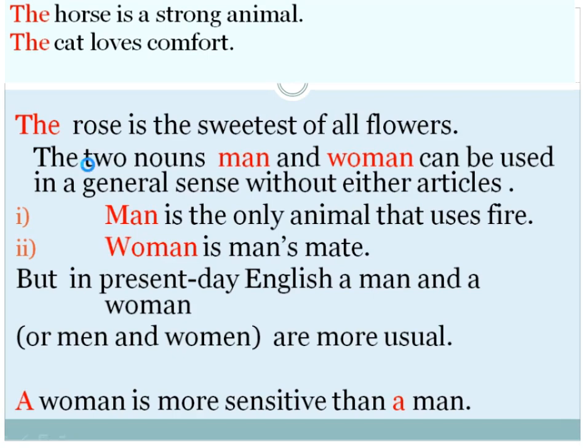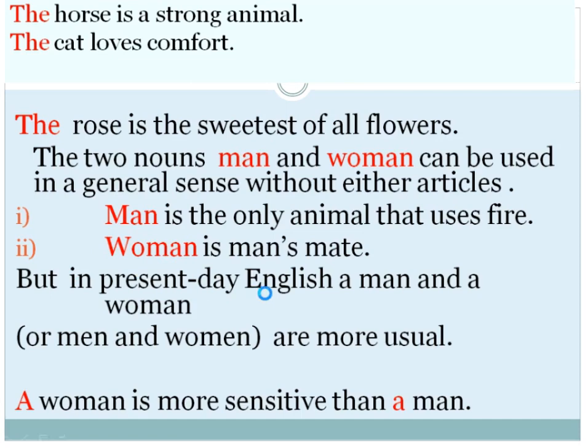The two nouns, man and woman, can be used in a general sense without either article. Man is the only animal that uses fire. Here we are using man in a general sense, so there is no need of the article "the". Woman is man's mate. It means we are not talking about a particular woman here, we are talking about the whole class. So we don't use the article "the" here.